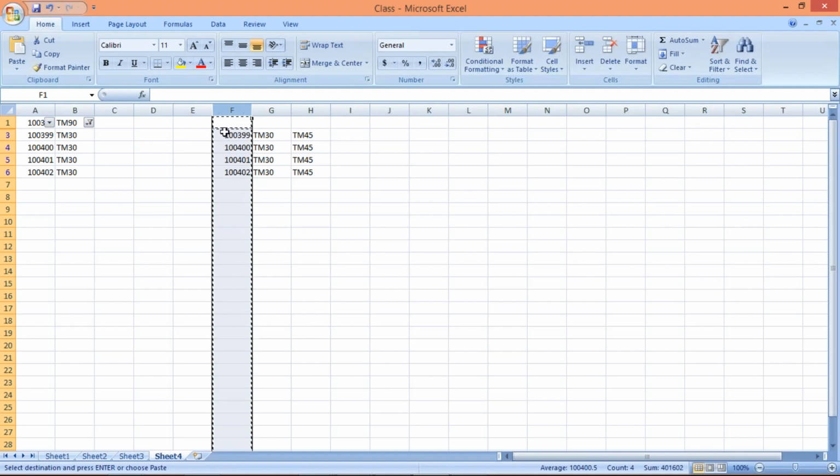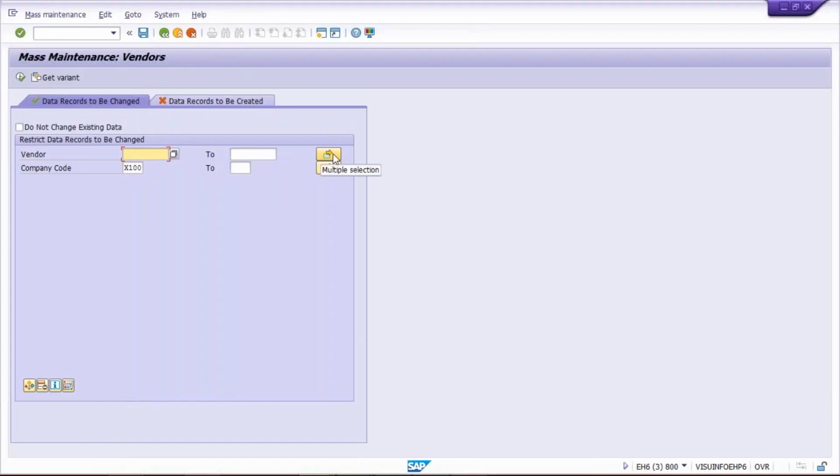Control C. Okay, so all the column F is going to be selected, this is your vendor, right? Now here, whether it is 4 vendors or 400 vendors or 4,000 vendors, all the vendors are going to be selected in this itself. And here what you have to do, you have to do one thing. Just click here, multiple selections.